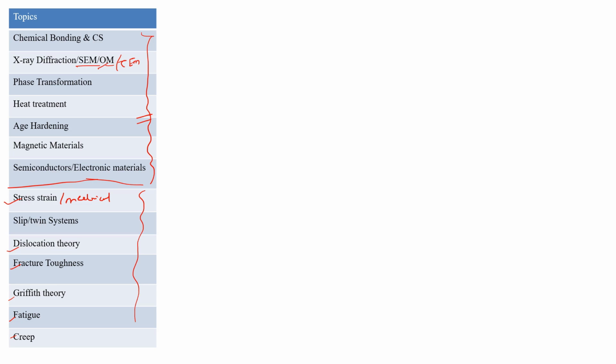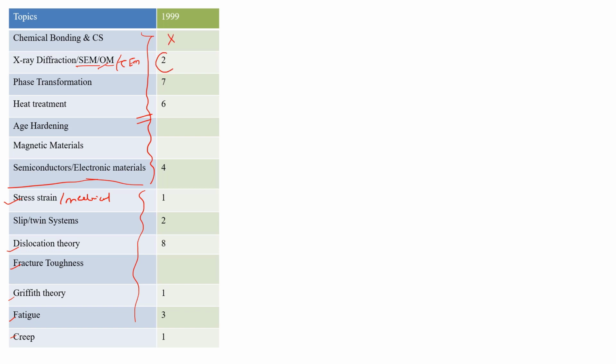So for year 1999, we will see there were no questions from chemical bonding and crystal system, but they asked a 2 marks question from X-ray diffraction, and that was from the optical microscope. Okay, and phase transformation 7 marks question, and that was a pure numerical question from phase transformation. And this year also they may ask numerical type questions from this phase transformation part. In a previous video I have analyzed the phase transformation syllabus, so you can watch that video from our playlist of GATE 2021. Heat treatment, they asked a 6 marks question, there were no questions on age hardening.